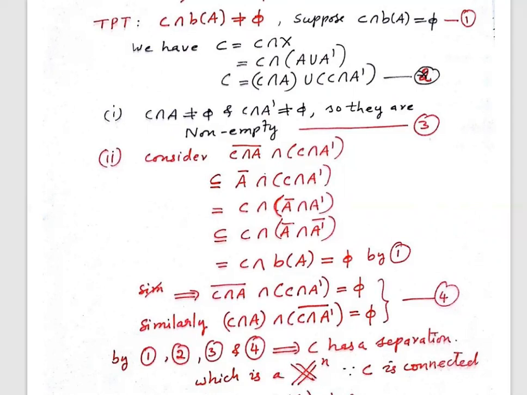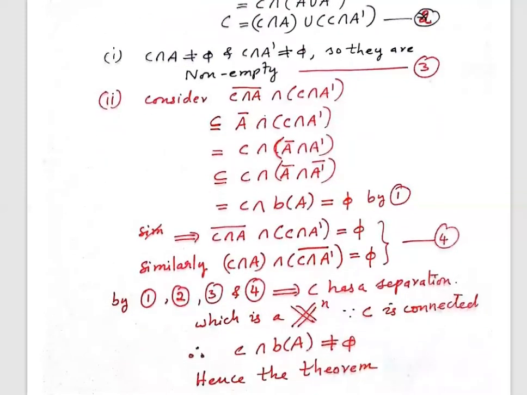Why is this a contradiction? Because we assumed C intersection B of A is equal to null. Equal to null is something wrong, so it has to be not equal to null. Hence the theorem.